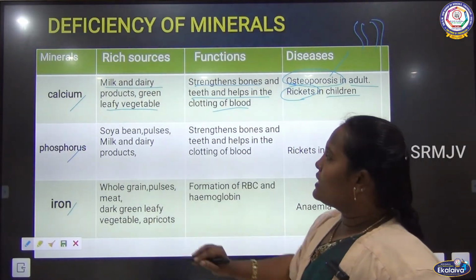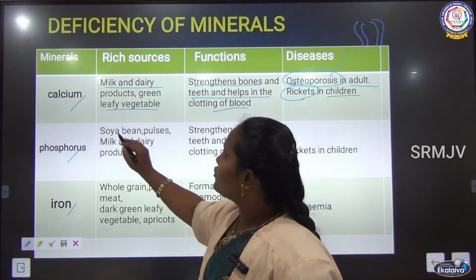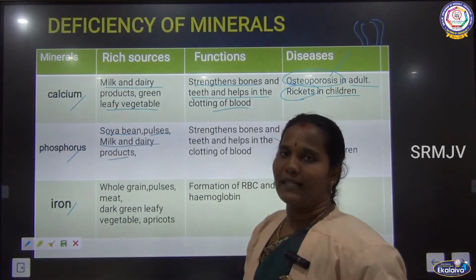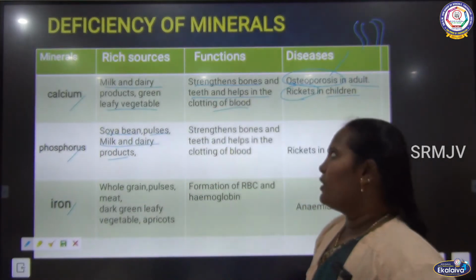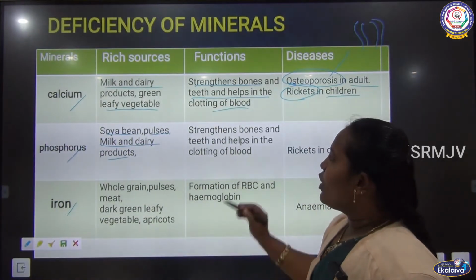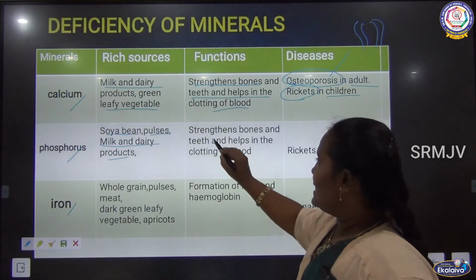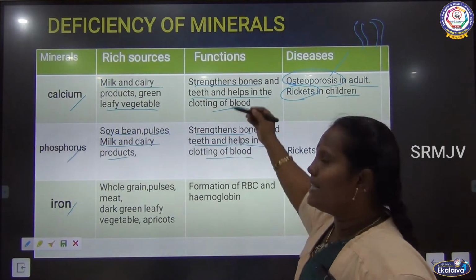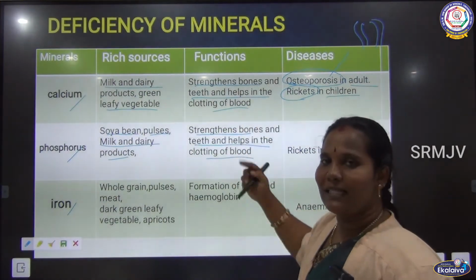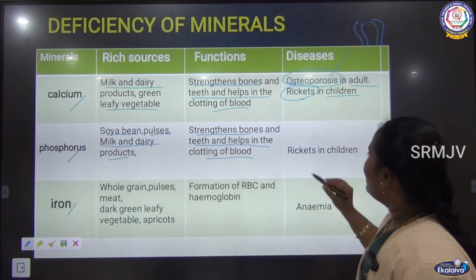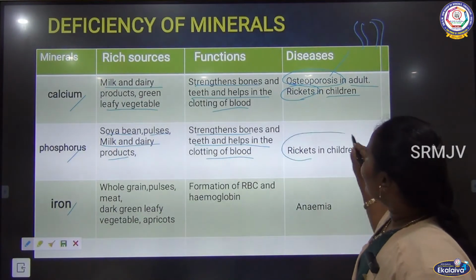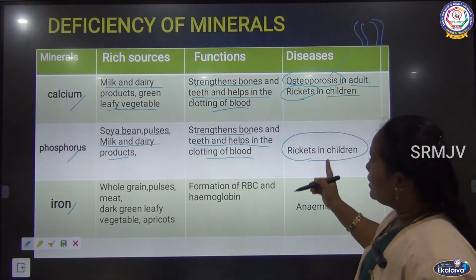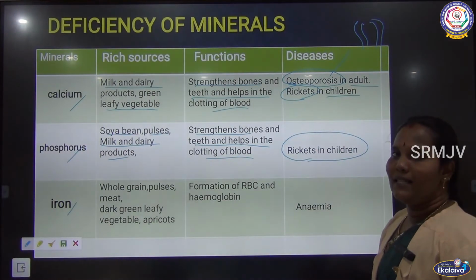Then next is phosphorus. Phosphorus-rich foods are soya bean, pulses, milk and dairy products. These are the rich sources of phosphorus. Its function in our body is to strengthen bones and teeth and help blood clotting, just like calcium. The deficiency causes rickets in children. Calcium deficiency also causes rickets in children, and phosphorus deficiency does too.